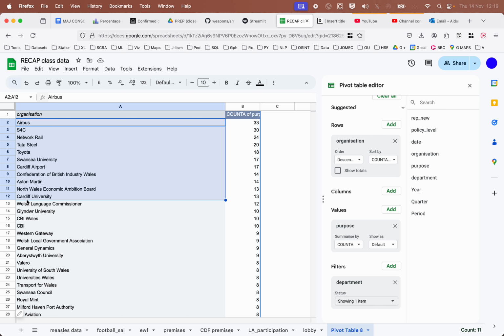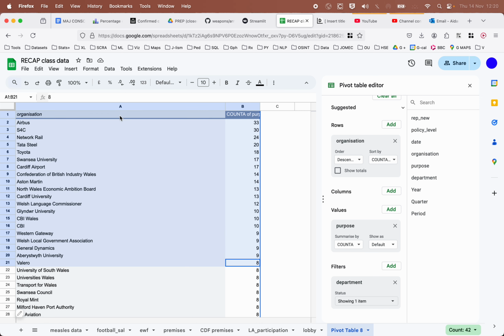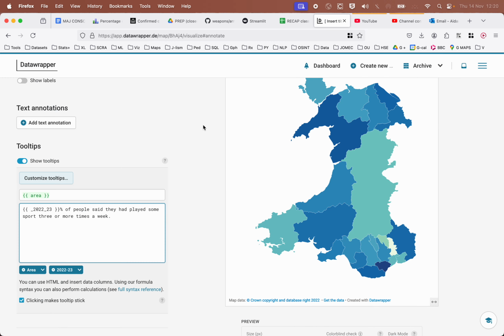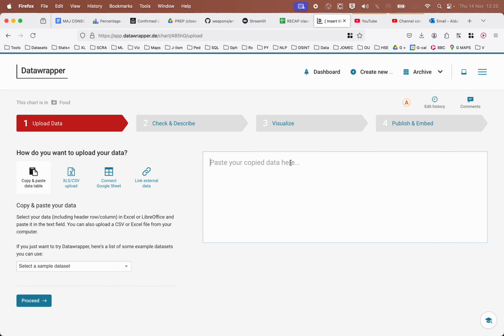Build a bar or a column chart to show the top 20 groups for meeting the Secretary of State over the entire period. So that will be, that's 20. So we can copy that. Make a chart. Paste our data.